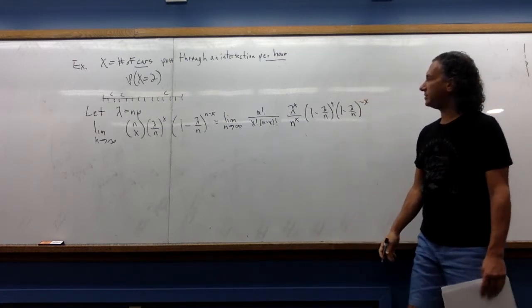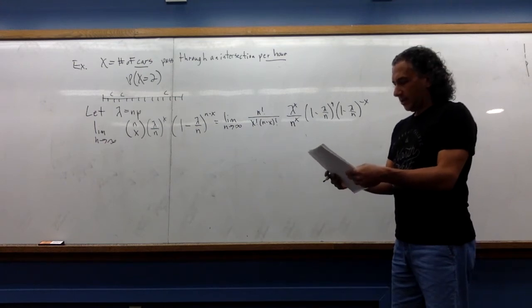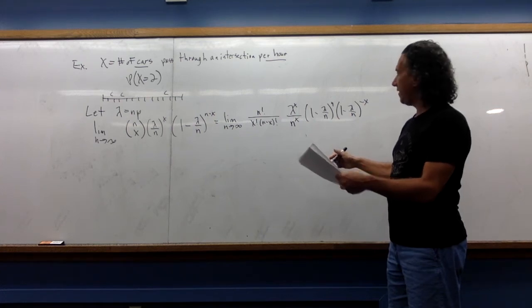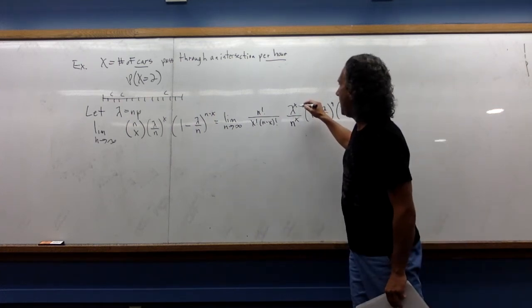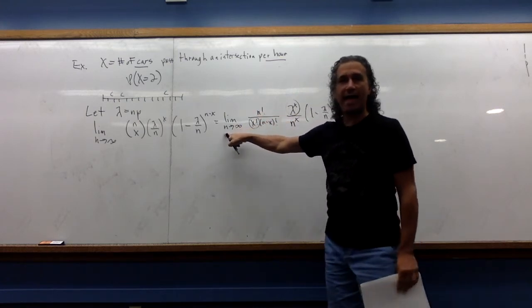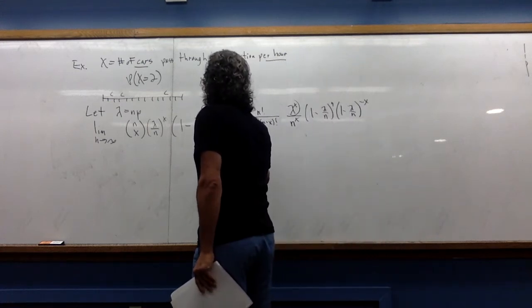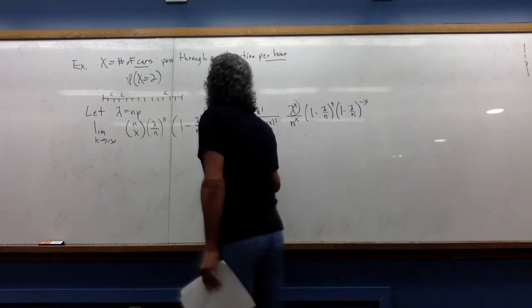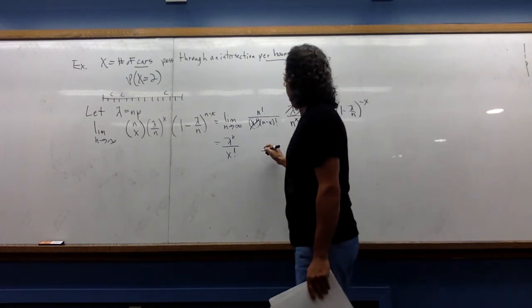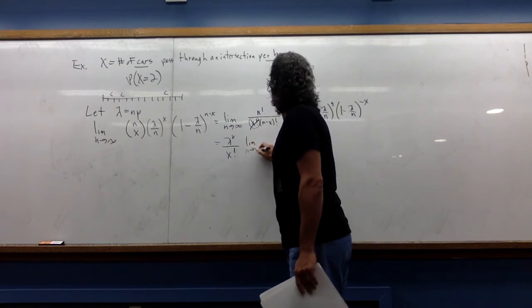I'm taking all of those pieces out. Firstly, this lambda to the x and x factorial have nothing to do with n, so I can pull those out. So this is lambda to the x over x factorial. And then I have the limit as n goes to infinity.